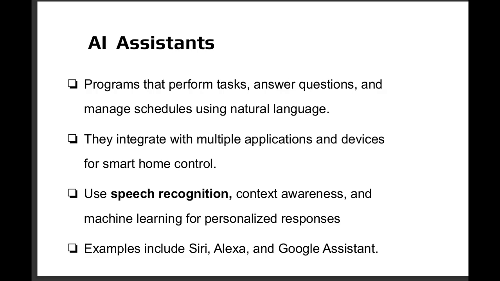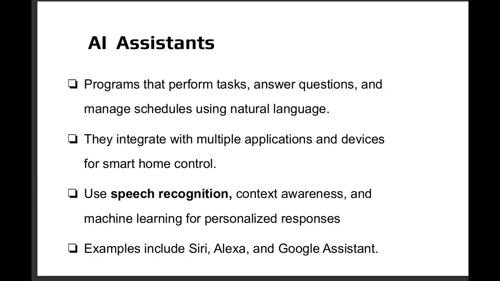AI assistants can also integrate with our online applications, such as our social media, to provide us notifications when important events are happening. AI assistants can use speech recognition. They can identify when there are inflections in your voice and can use machine learning to provide more advanced responses as it becomes more familiar with your interactions.